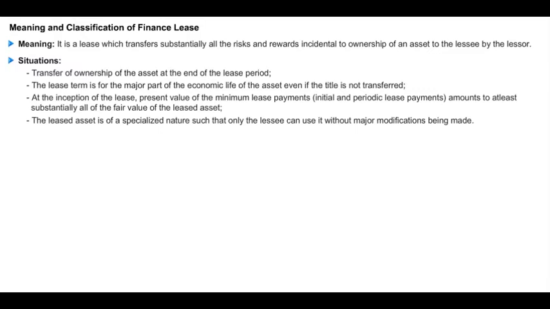In order to understand whether the lease is a finance lease or not, certain conditions are required to be fulfilled. Now, what are different situations under which a lease would be considered as a finance lease? Let us see one by one. First case, transfer of ownership of an asset at the end of the lease period. Now, this is the most indicative point, which indicates that generally in case of finance lease, the lessor transfers the ownership of the asset at the end of the period. That means after the useful life of the asset, the lessee becomes the owner of the asset as per legal